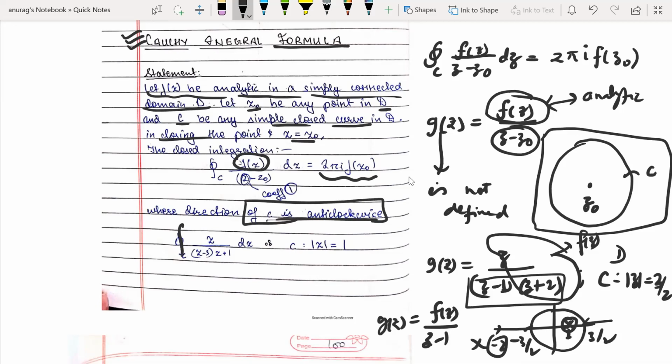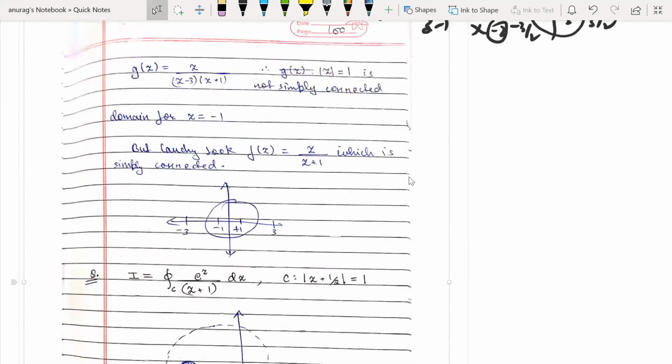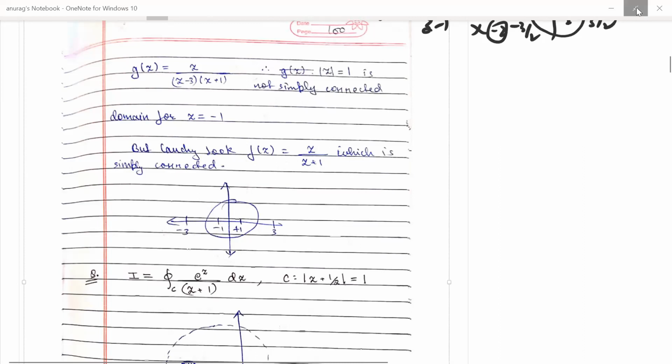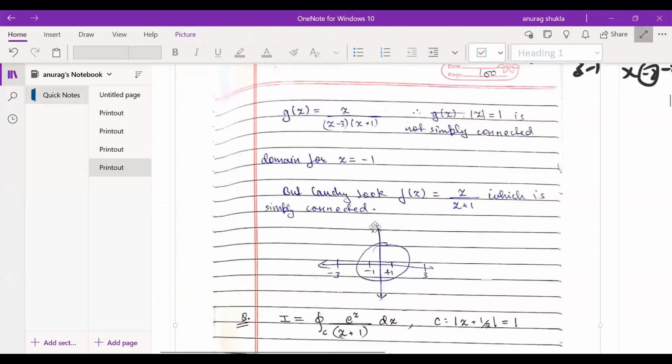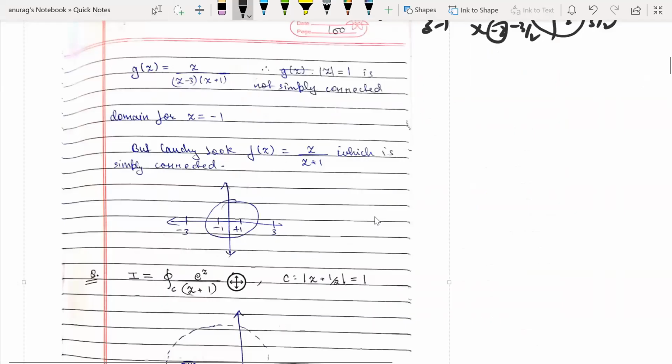So suppose you have the integration of z over (z minus 3)(z plus 1), and you have a curve mod z equal to 1, then you will see that the point is not defined. For these types of functions, we select f(z) and g(z).